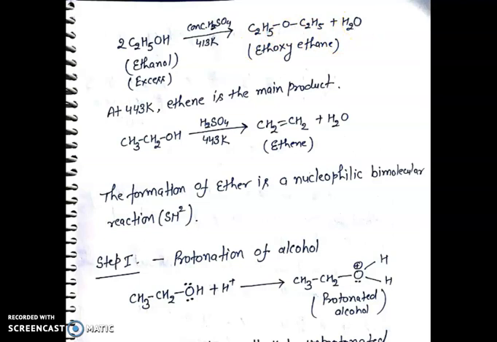At 443 Kelvin, ethene is the main product. For example, ethanol undergoes dehydration in the presence of H2SO4, but the temperature is 443 Kelvin. Ethene is formed. The formation of ether is a nucleophilic bimolecular reaction, that is SN2 reaction.